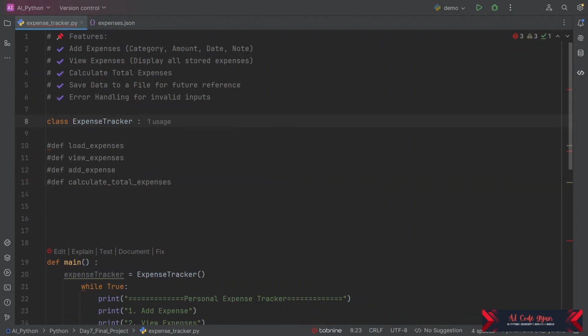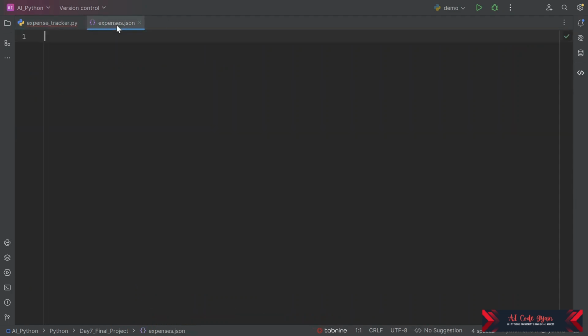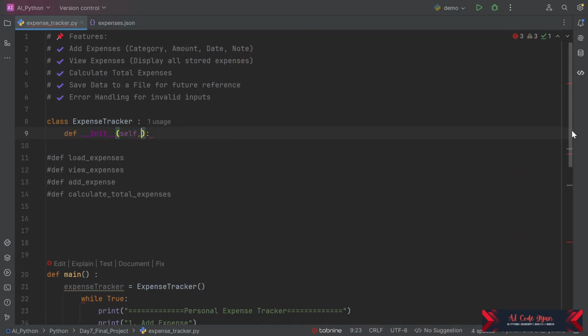Now let us start with the implementation. First we'll define the initialization or parameterized constructor. Now we will need two things. We accept data from the JSON file. We created one expenses.json in this folder, which you can all create yourself.